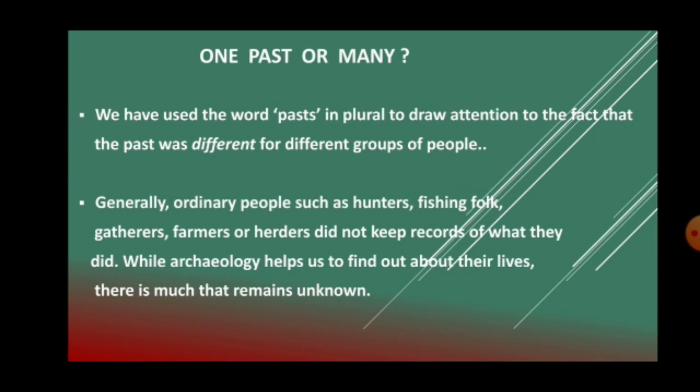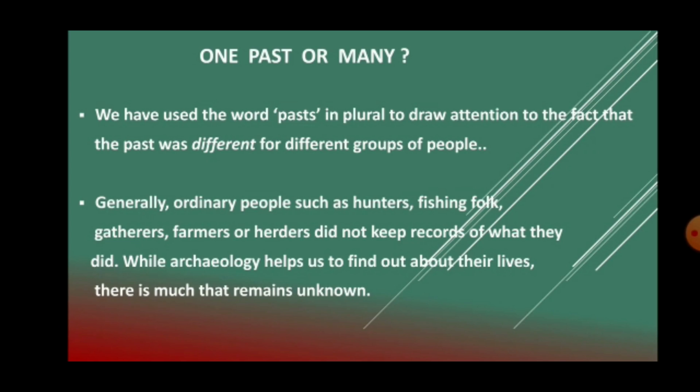And studying about the pasts, we study about the entire group. For example, the lives of herders or the farmers were different from those of kings and queens, which explains that people followed different practices and customs in their own lives in different parts of the country. The lifestyle of a king is not the same as the lifestyle of a merchant, or the lifestyle of a merchant is not the same as the lifestyle of a farmer. So it is totally different.